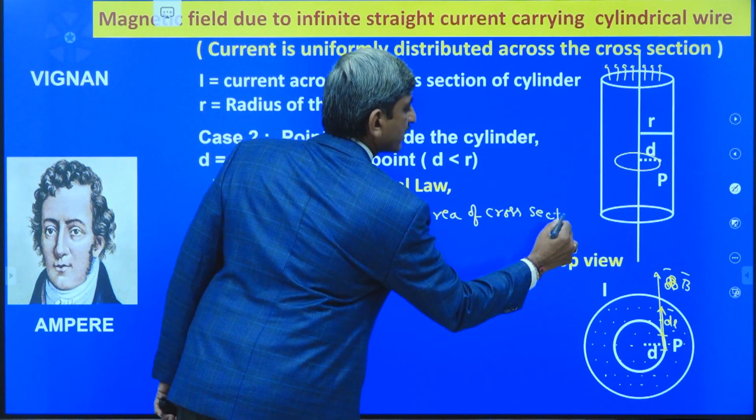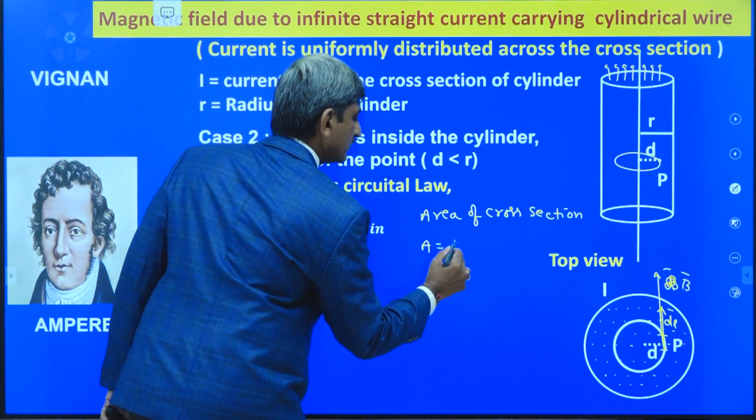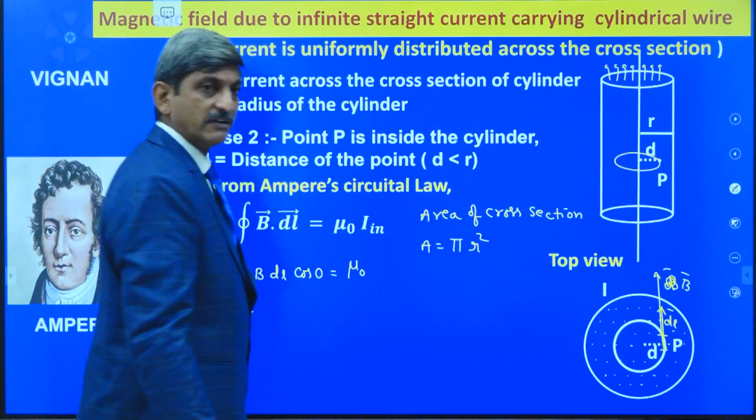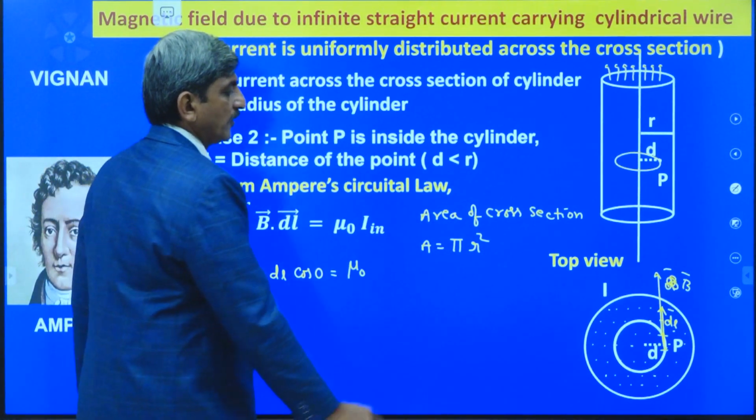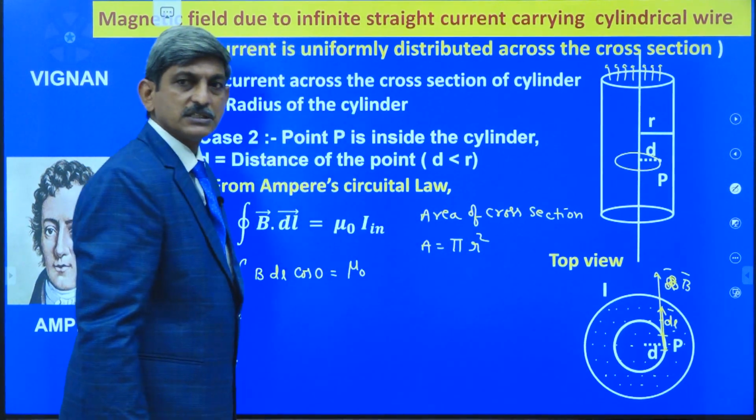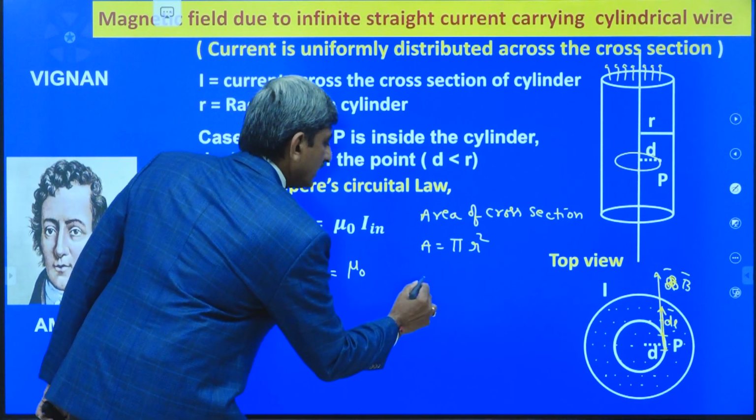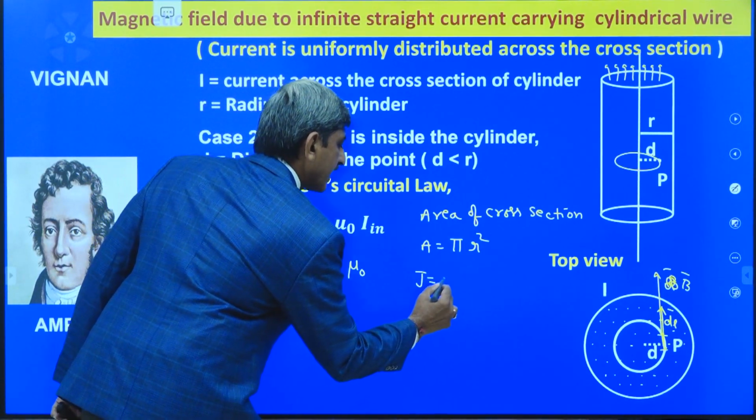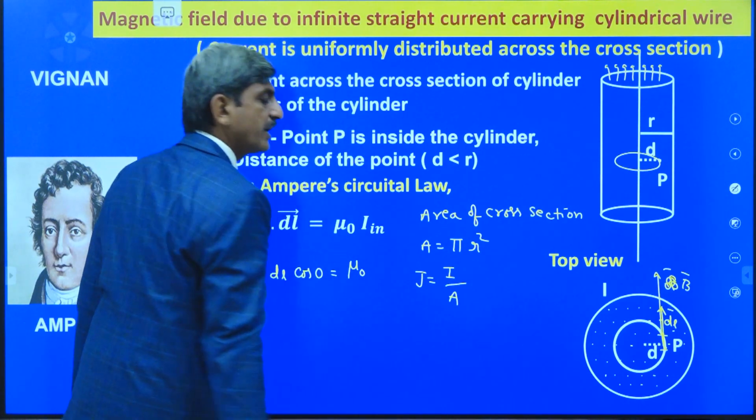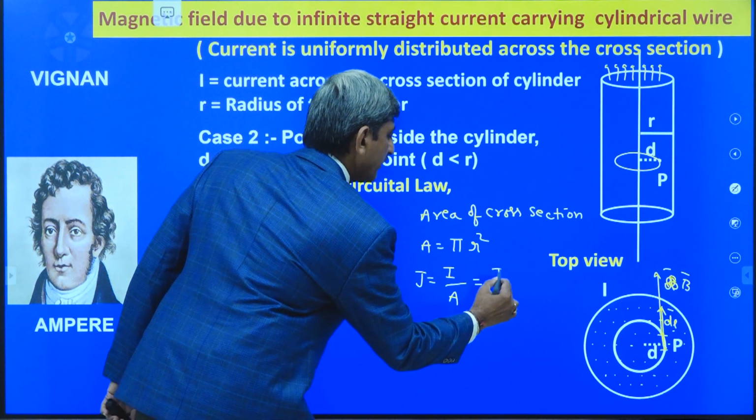What is the area of the cross section? The area of the cross section A is equal to pi R square for the given cylinder. By knowing the total current value and the total area of the cross section, you can determine the current density value. The current density is equal to current passing through 1 unit area of the cross section, that is J is equal to I by A, which is equal to I by pi R square.